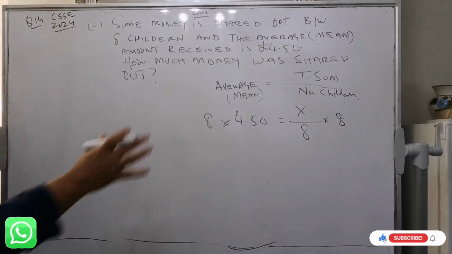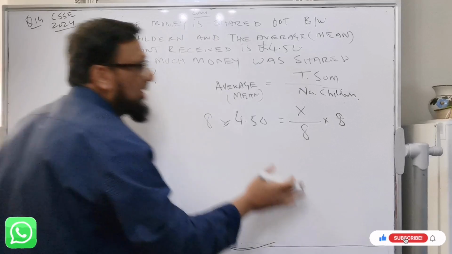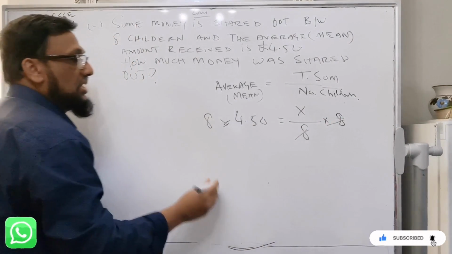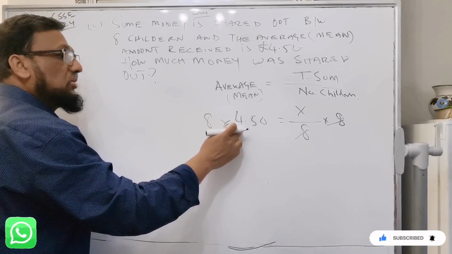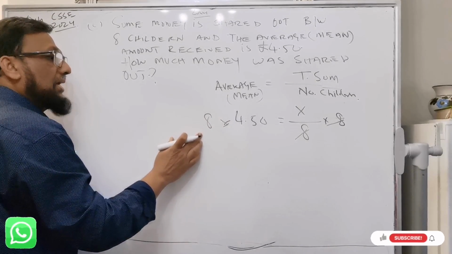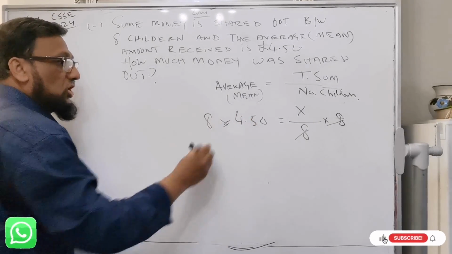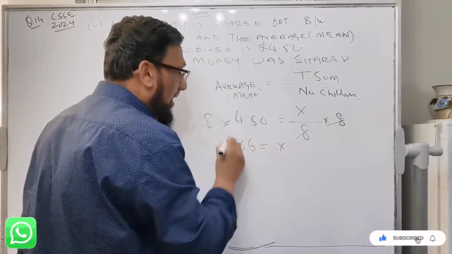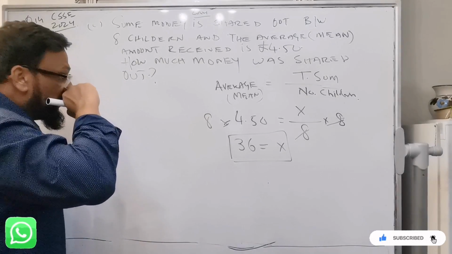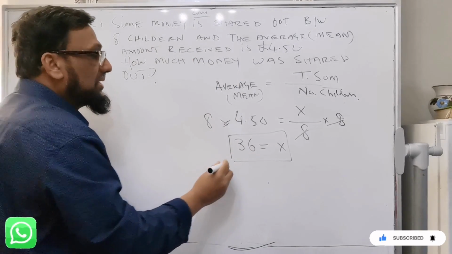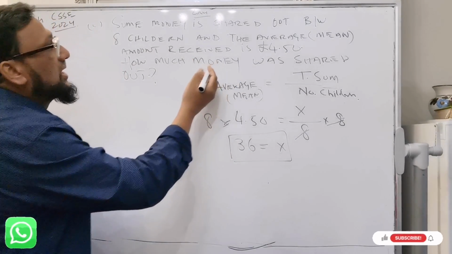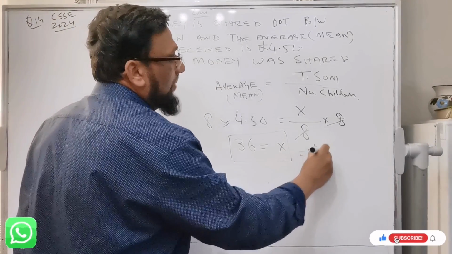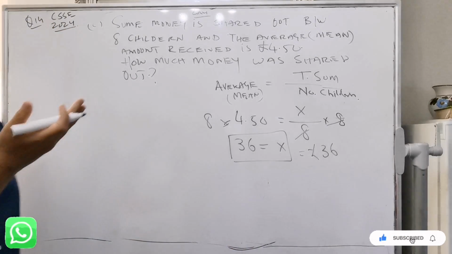So in an equation, whatever you're doing on the left hand side, you must do the same operation on the right hand side. So 8 cancels with this 8. 8 times 4 is what? 32. And 8 times half is 4. So it's going to be what? 36. The money that was shared is 36. So it means your answer will be what? 36 pounds. This is a very simple question.